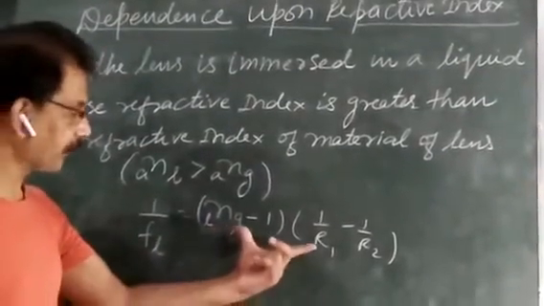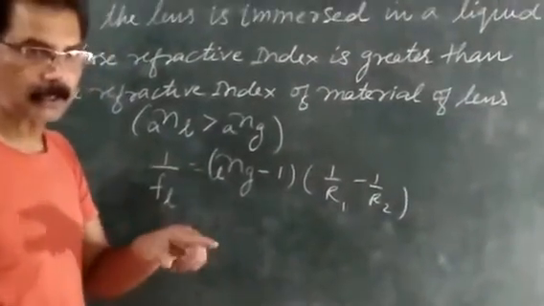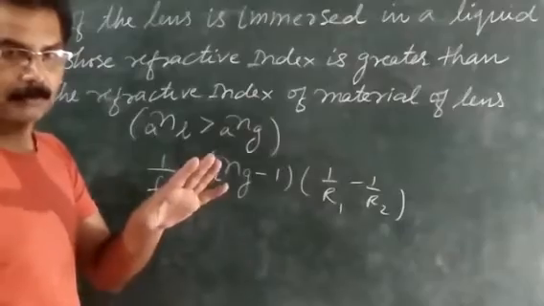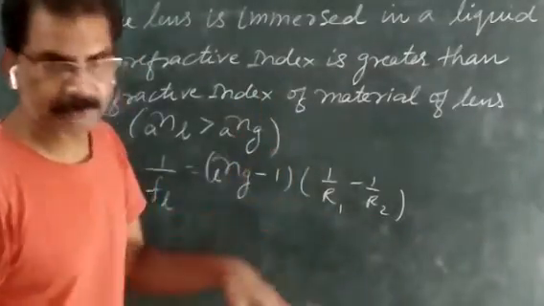When you solve it, the focal length of that lens becomes negative, and a negative focal length represents the change in behavior of the lens in this liquid.